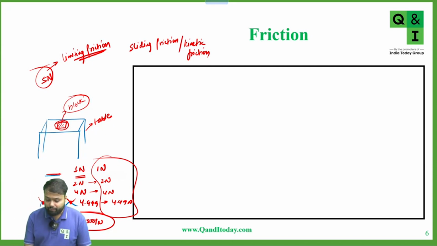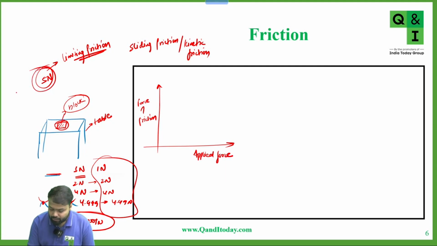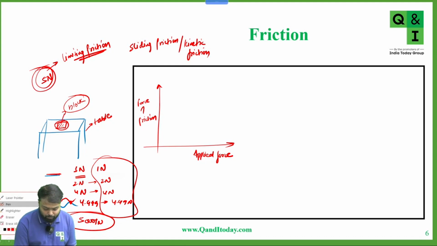Okay, now if we draw the graph between the force of friction and the applied force, here I'm taking force of friction on the y-axis, and on the x-axis I'm taking applied force. So we know till the limiting friction, the static friction is directly proportional to the applied force, so there is a straight line.